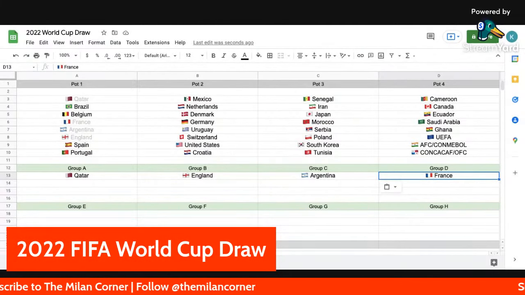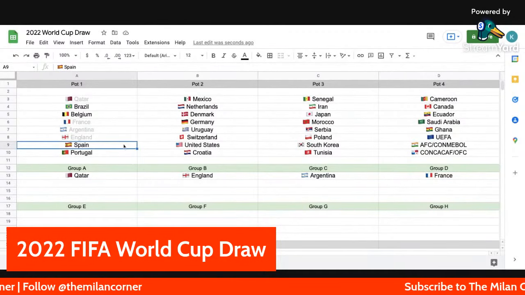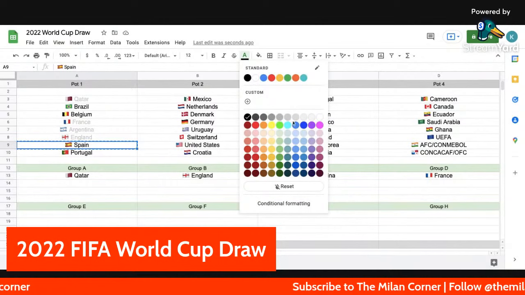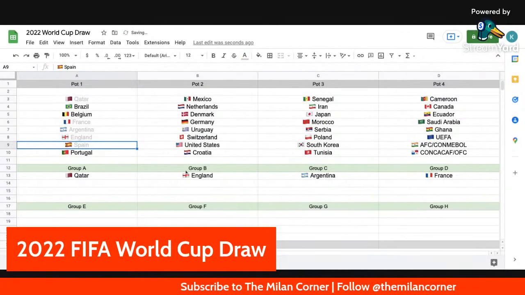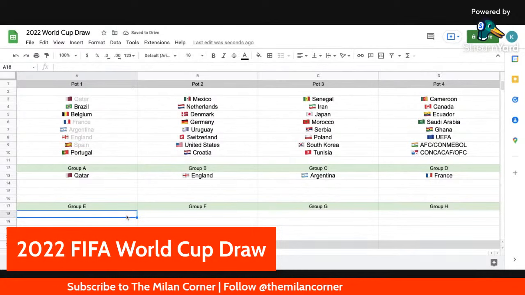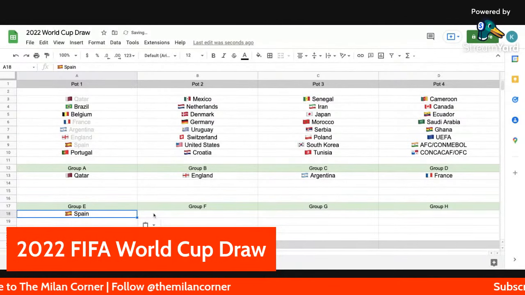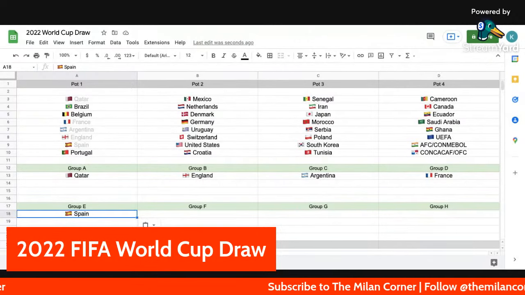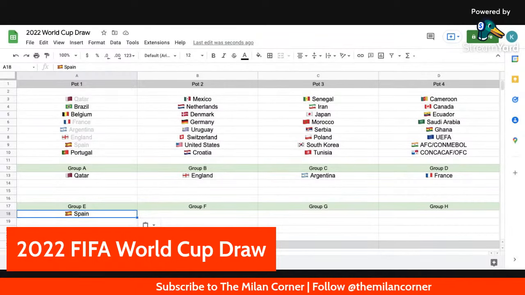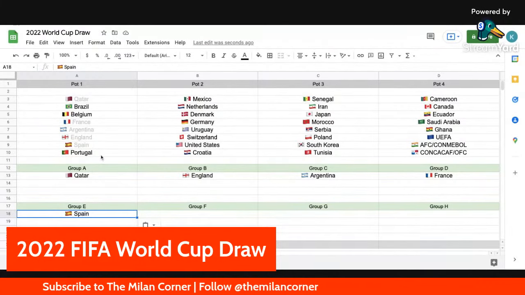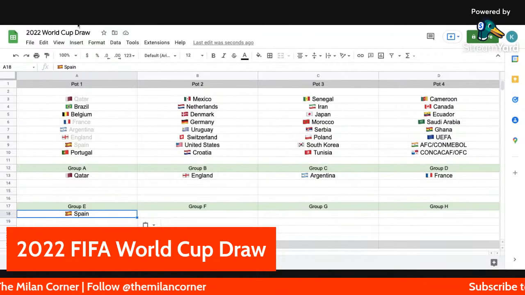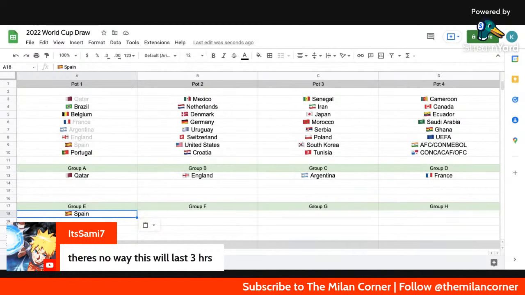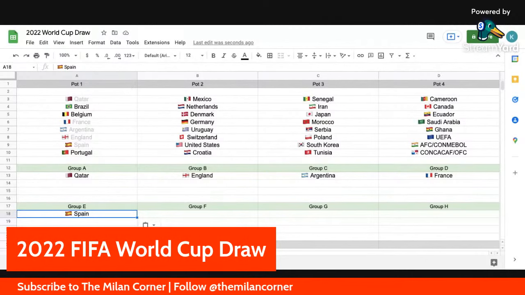All right, the next team is España. Spain are competing in their 16th World Cup. And they're going to be ending up in Group E. So we got 3 teams left from pot 1: Brazil, Belgium, Portugal. E1 is where Spain end up, and we already know that. They're just going chronologically initially. There's no way this will last 3 hours. I seriously hope it doesn't because we've been sitting here for a while now.